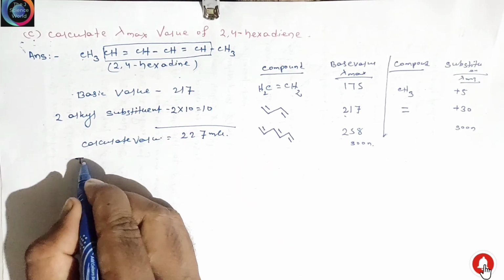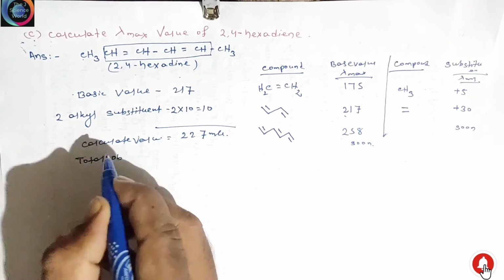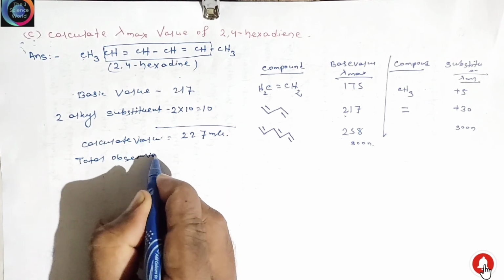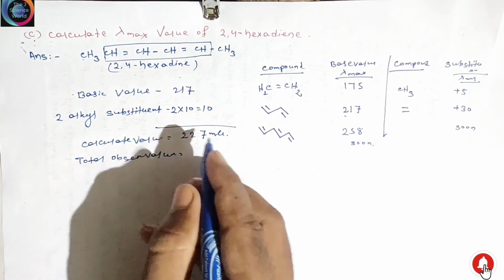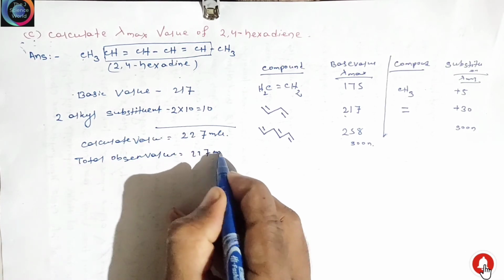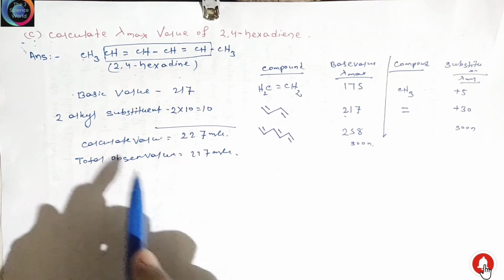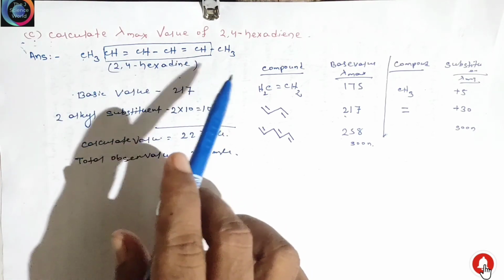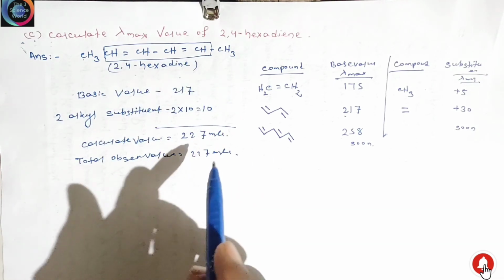The total observed value is also the same, 227. Use all this data to calculate the lambda maximum value of other compounds. I hope it was clear to you.